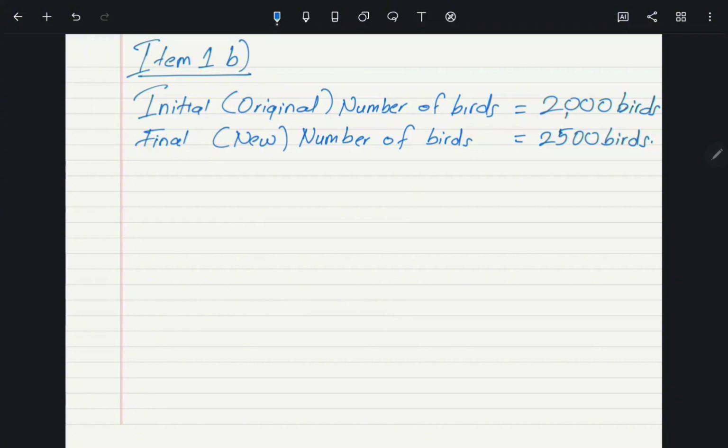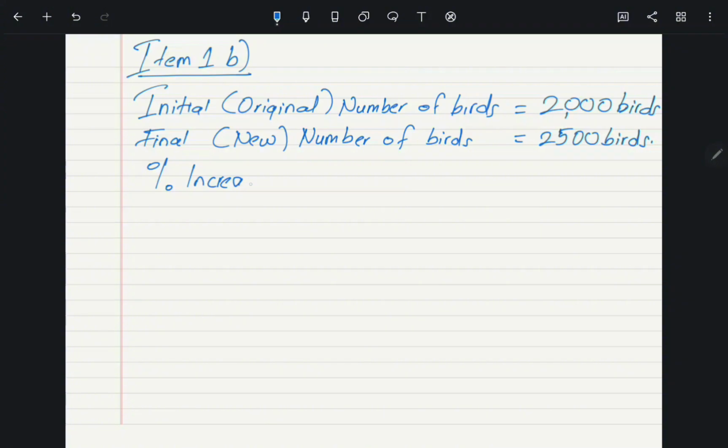So the initial or the original number of birds was 2,000 birds, and then they made a profit, and then the number of birds increased to 2,500 birds.